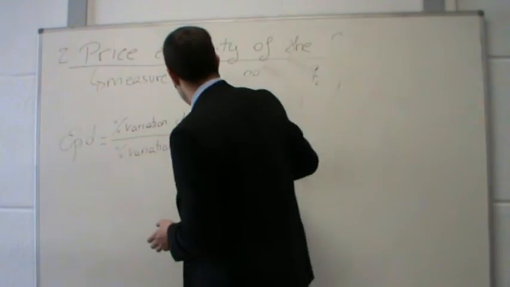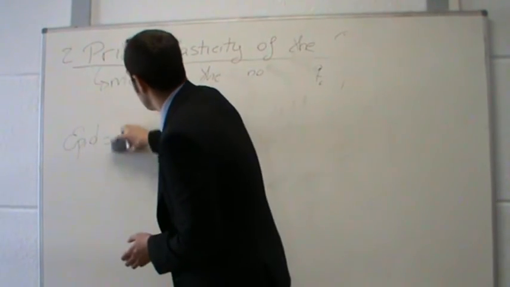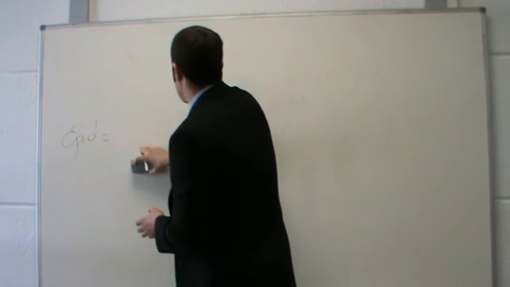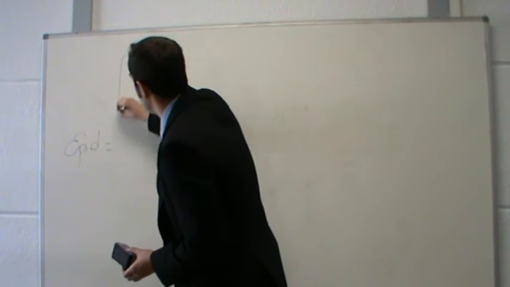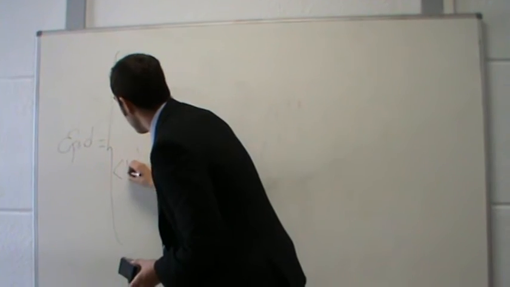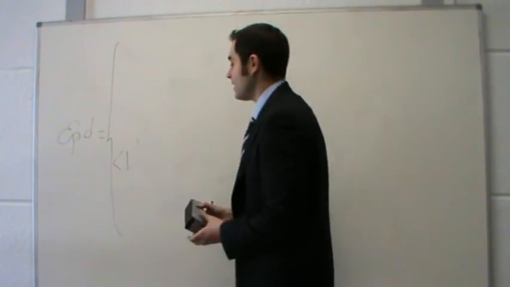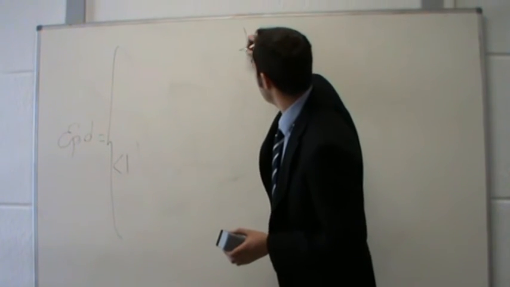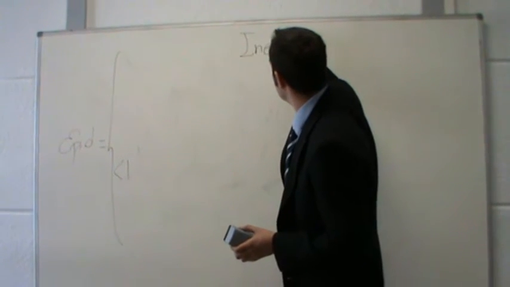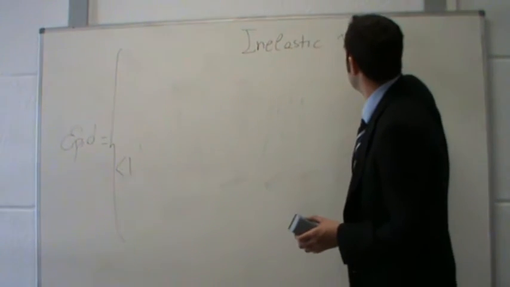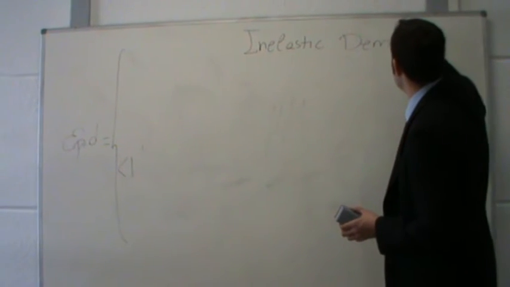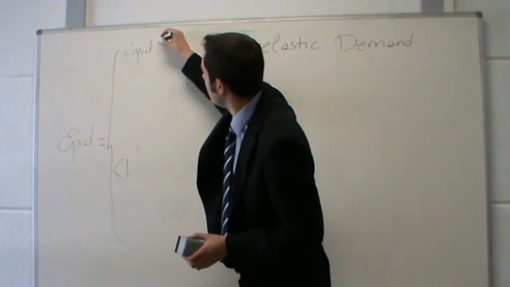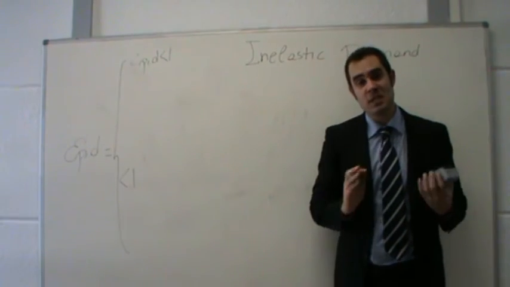Well, we see, first of all, that the price elasticity of the demand could take a value smaller than 1. In this case, the demand is inelastic. We have an inelastic demand. So, in case that the price elasticity of the demand takes a value smaller than 1, the demand is inelastic. What is the meaning of that?